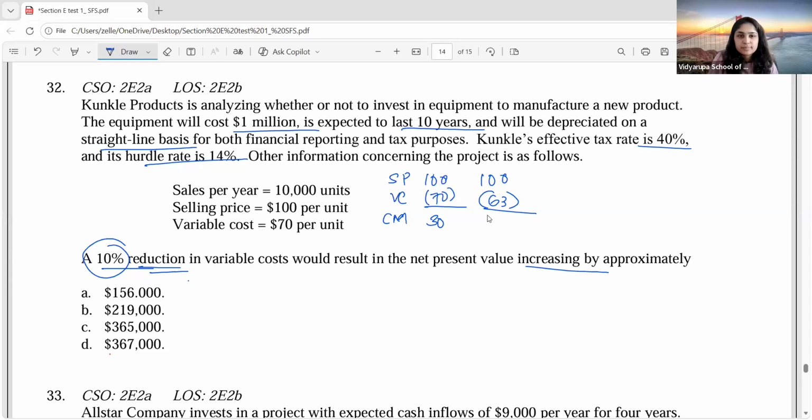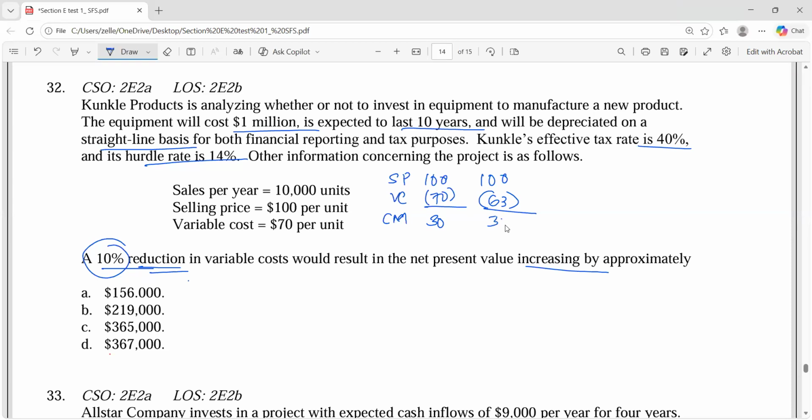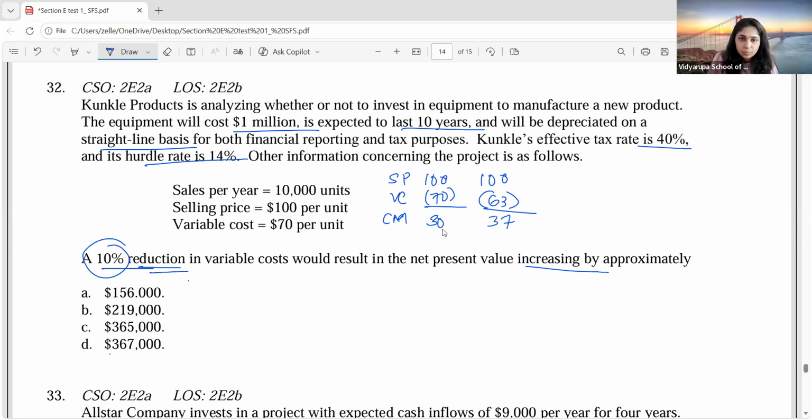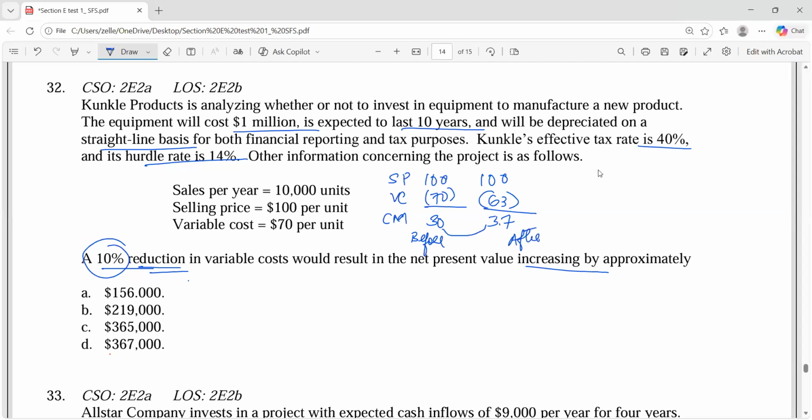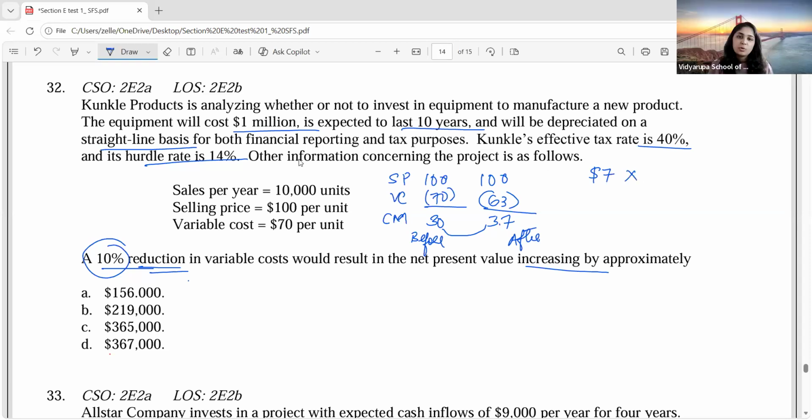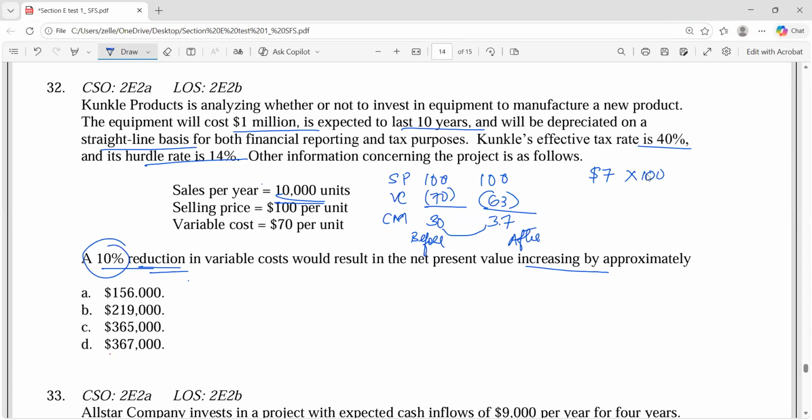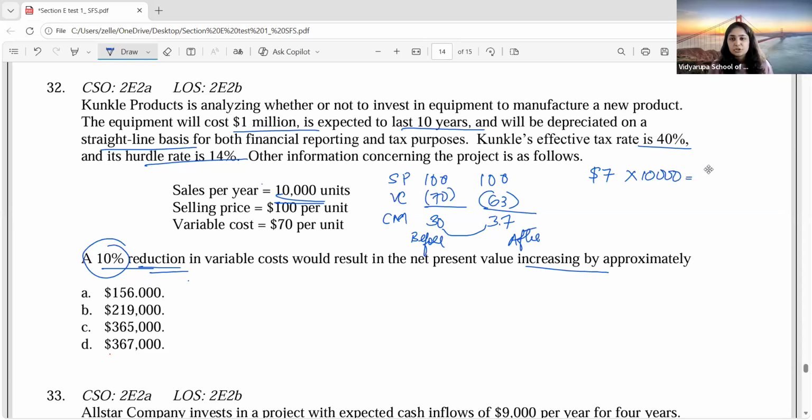How much? 37. So by how much has your contribution margin increased? Before it was 30. Now it is 37. So how much has it increased? $7, into how many units are you making sales? 10,000. So your contribution margin is increasing by how much?